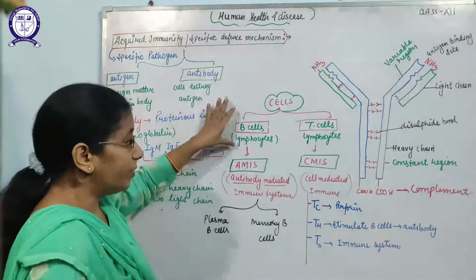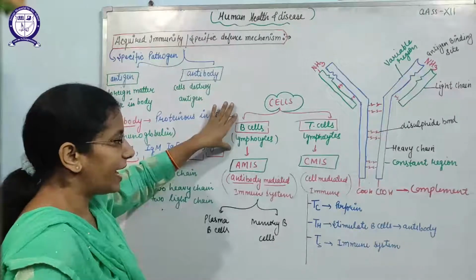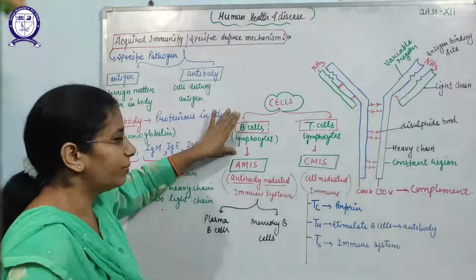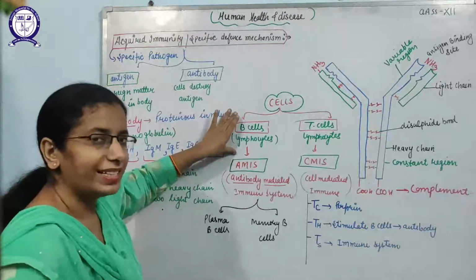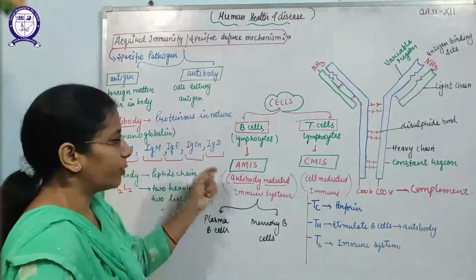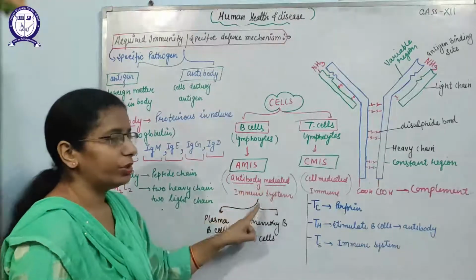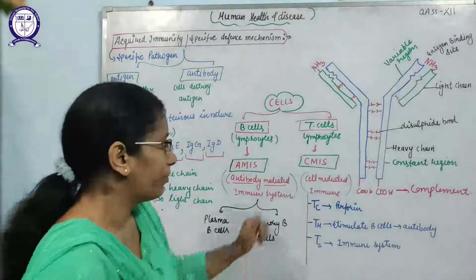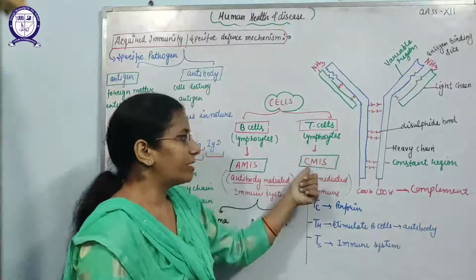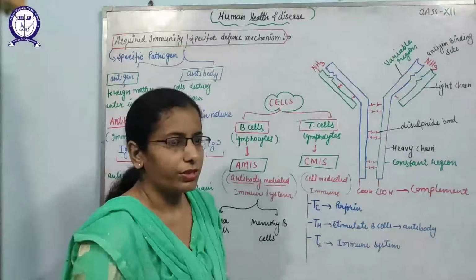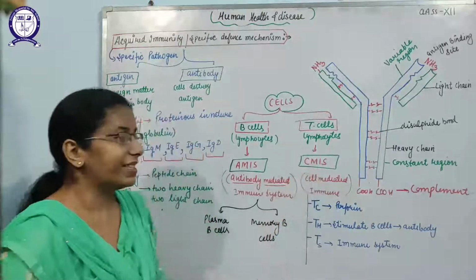So the B cells, when they come in contact with the pathogens, will produce the antibodies, and those antibodies will kill the pathogens. So these B cells will provide the antibody mediated immune system, where antibodies are killing the specific type of pathogens. And T cells will provide the CMIS, that means cell mediated immune system. Here mainly T cells are involved.